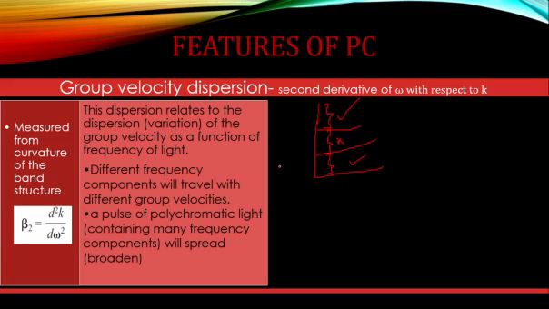If light with a range of frequencies is present, it is called polychromatic light. If such light is incident on the photonic crystal, it will spread out. Why is it spreading out? Because it will experience different group velocities, so some waves will be slowed down and some will be speeded up. Hence you will get a broadening of the incident light.